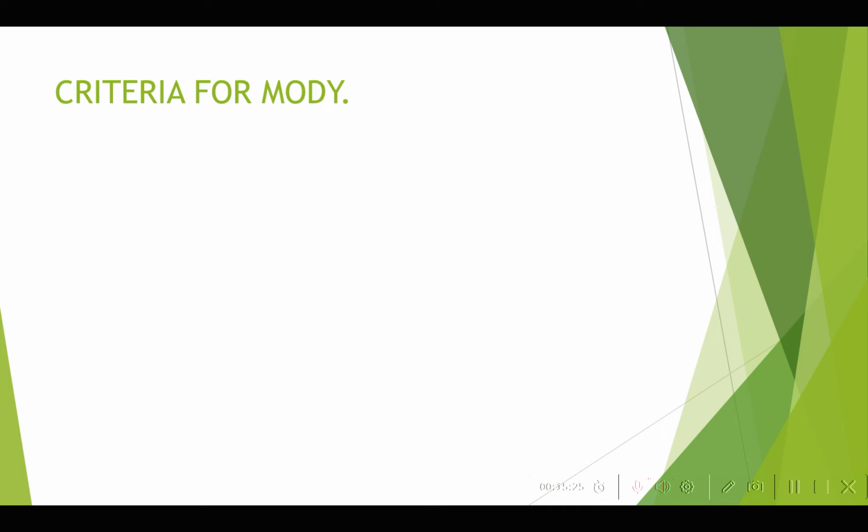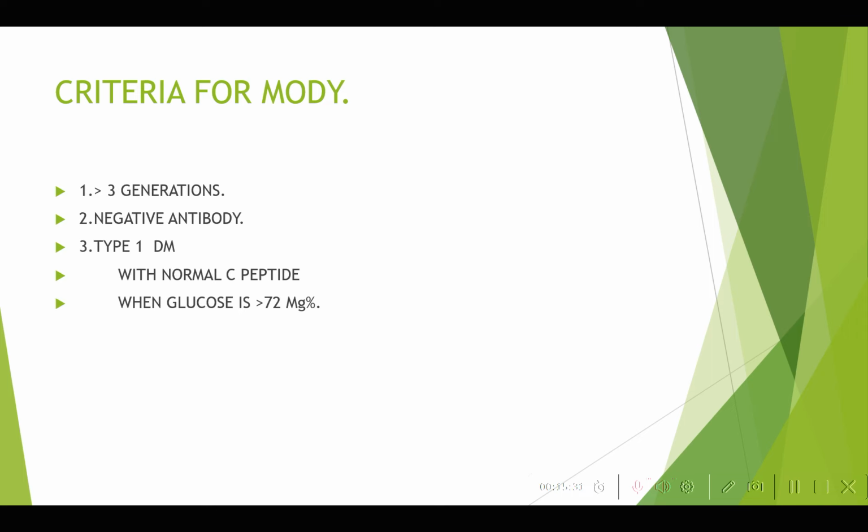What is the criteria for MODY? The patient should have it for more than 3 generations, negative antibody, and type 1 diabetes mellitus criteria should be ruled out. So the patient should have a normal C-peptide when the glucose is more than 72. So three things: the family history, negative antibody, and a normal C-peptide when the glucose is more than 72.